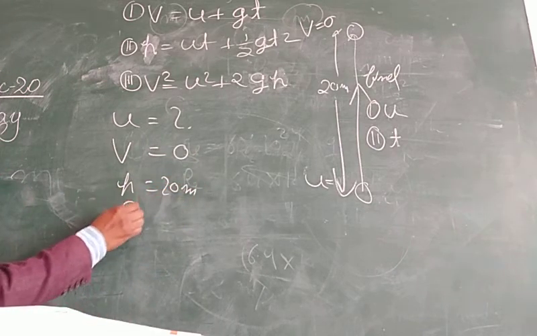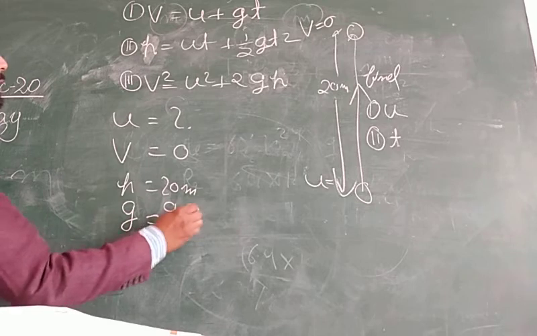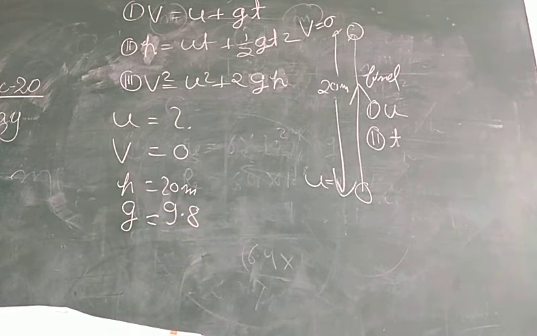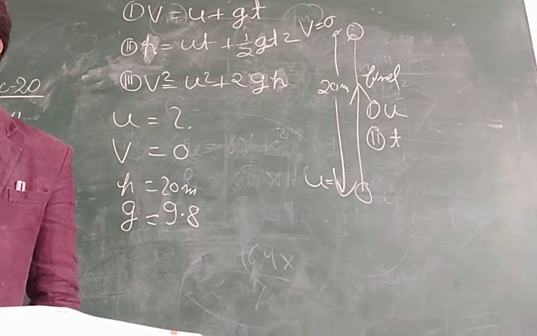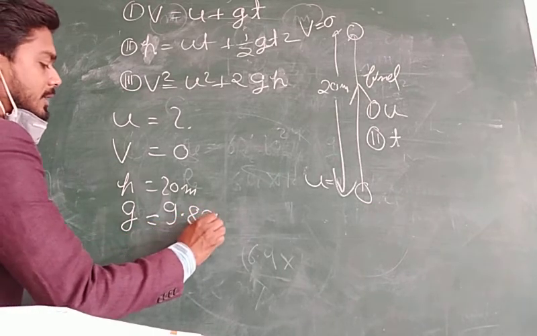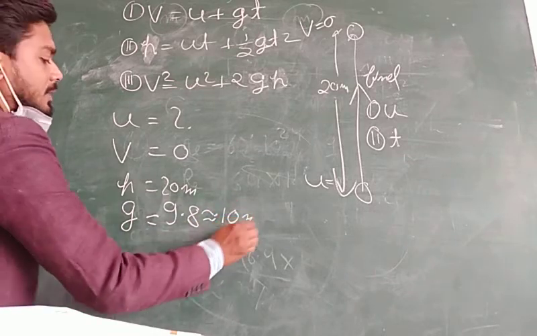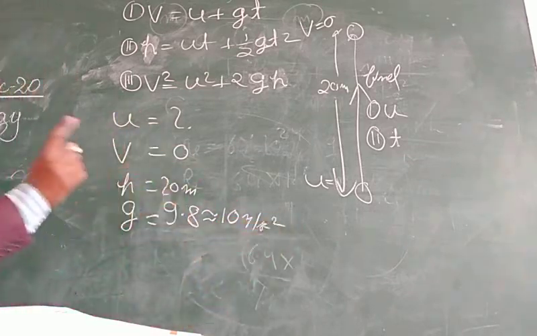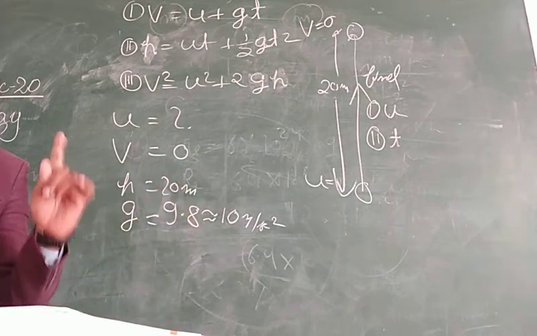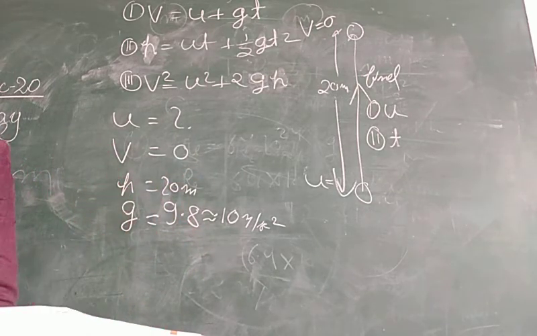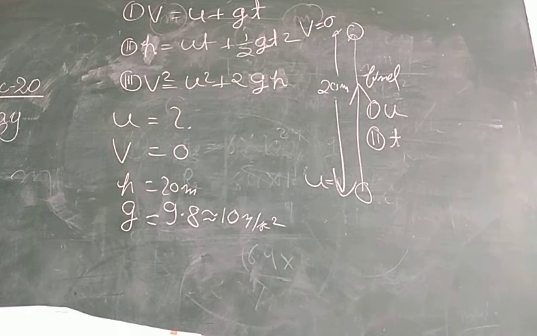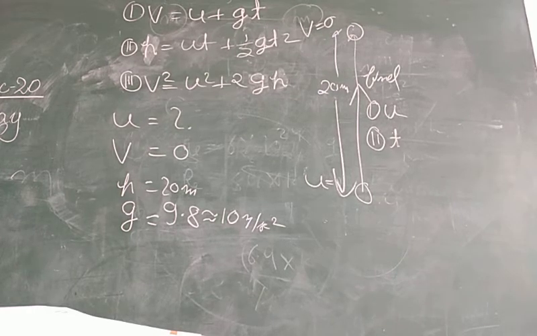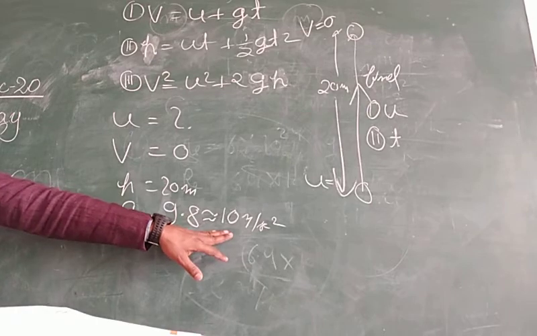One more thing we know about g is 9.8, but for simplicity, to reduce the complexity of calculation, sometimes we can use 10 meter per second square instead of 9.8. But you use it only when it is given in the question. If it is not given, then you put the value 9.8. In this question, I am giving you the value of g as 10.